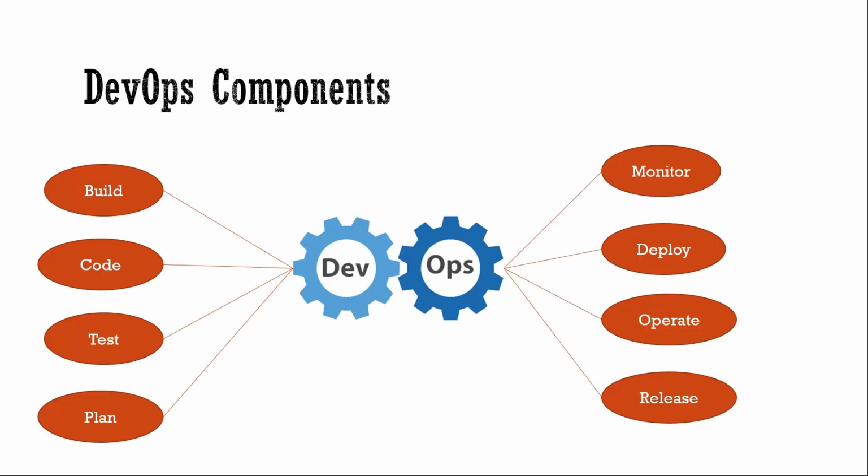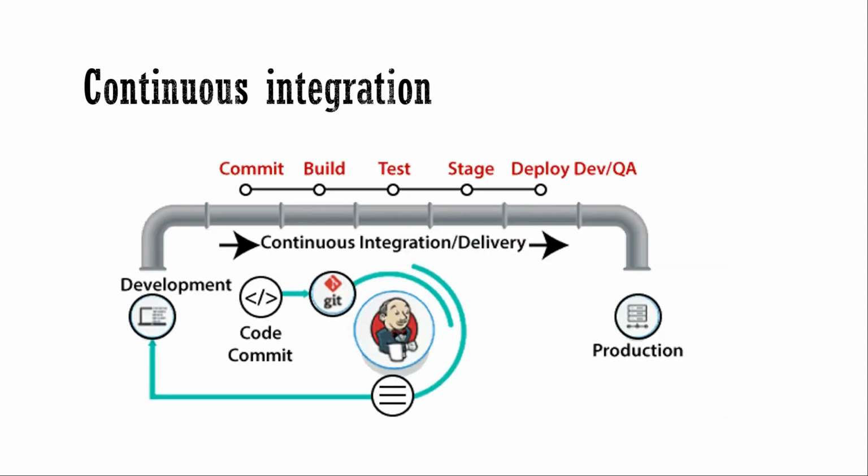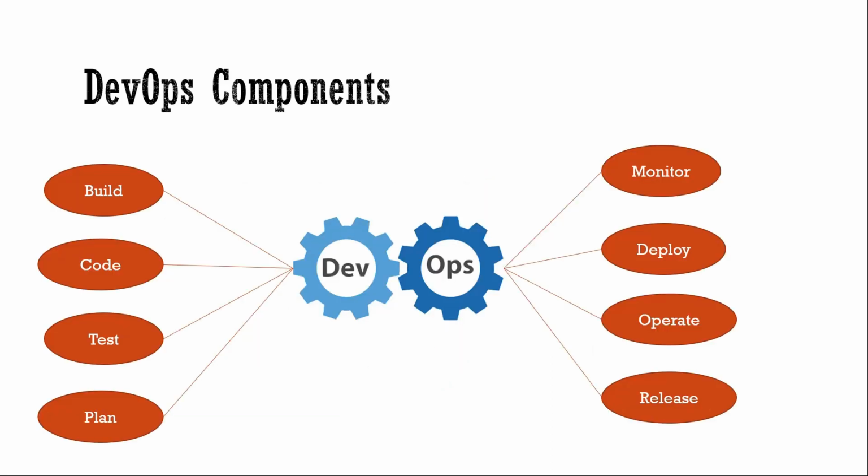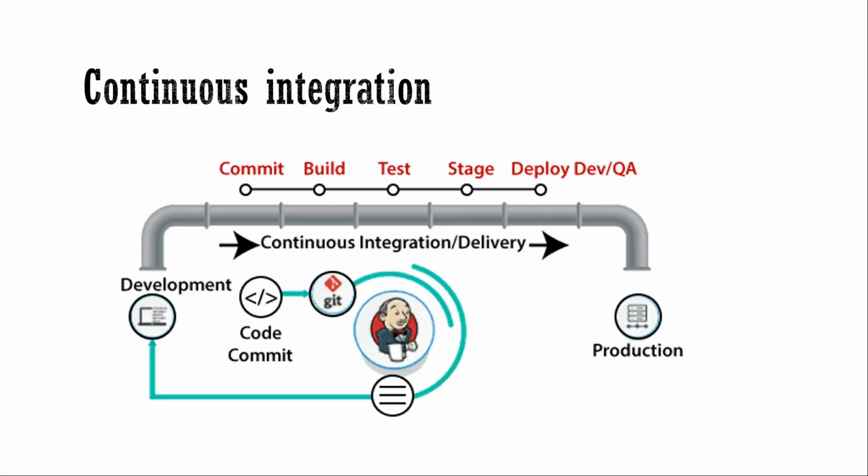So what are the DevOps components? Continuous build, continuous code, continuous test, continuous plan, continuous monitoring, continuous deploy, continuous operate, and continuous release. These are the DevOps components, which we discussed in the previous slide and can see in this slide.